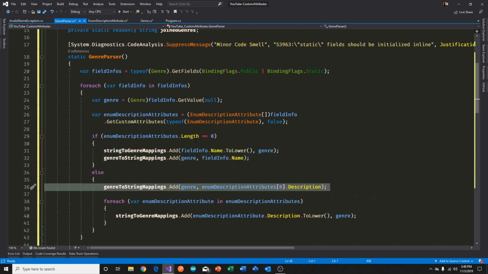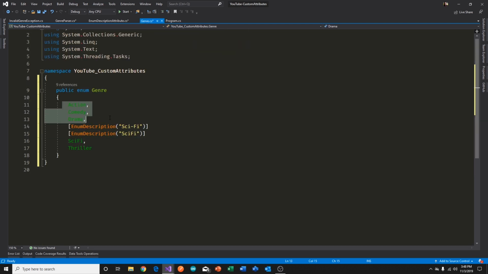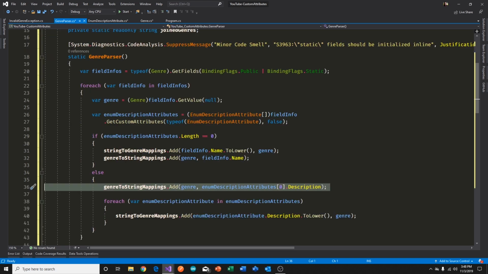In the case of the length being 0, we have no need for attributes. In other words, when the cases are any one of these elements, not the sci-fi, but this and the 3 on the top here, then do the following, this part here. Essentially it just directly takes the name of the field info, gets the lower version of it to make our search case insensitive, and adds in the genre.